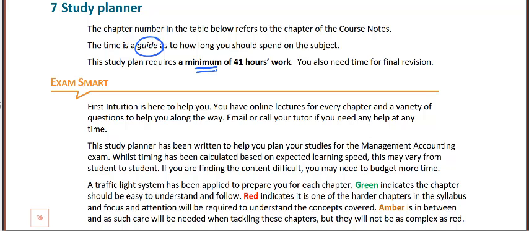So I would set as a minimum amount of time 41 hours aside to complete this content. And this is just completing the content. You will then need some extra time for final revision and getting ready for the real exam. So this is just a ballpark to help you plan ahead.